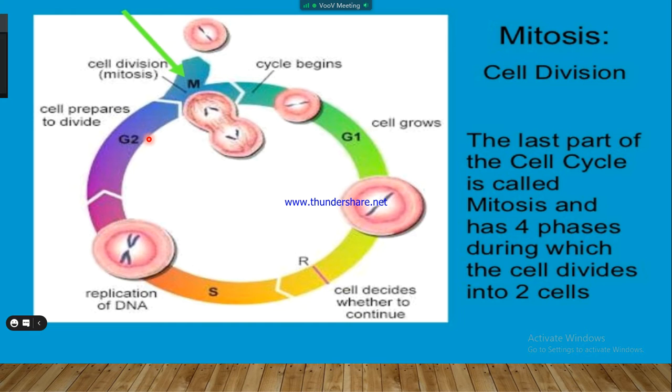When we talk about time, the cell remains in the G1 phase for 10 hours, in the S phase for almost 9 hours, and the G2 phase is about 4 hours. G1 is 10 hours, S is 9 hours, and G2 is 4 hours.